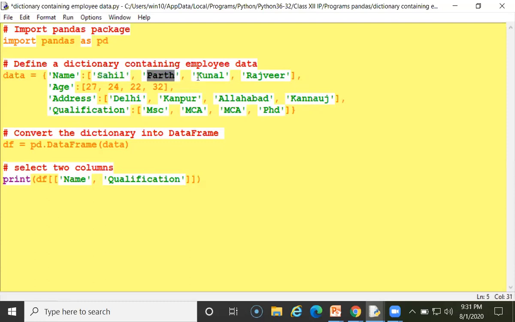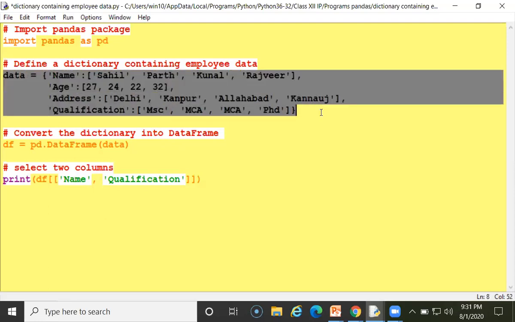And here you can see Rajveer and all I have written. Then address I have written here, and age is a numeric value, that's why I have written it directly. And string values I have enclosed in single quotation. You can write double quotation also. Qualification is a string value, so this I have enclosed in single quotation, separated with commas. So this is the part of initializing values into any variable.